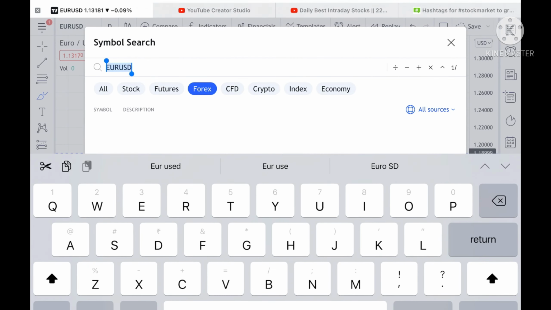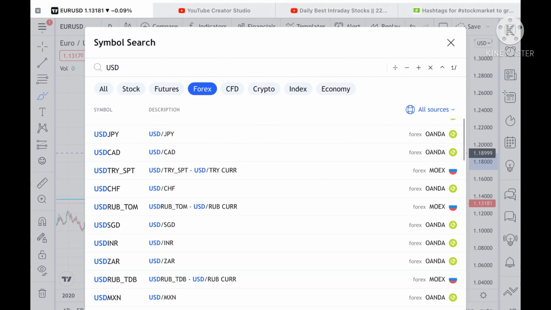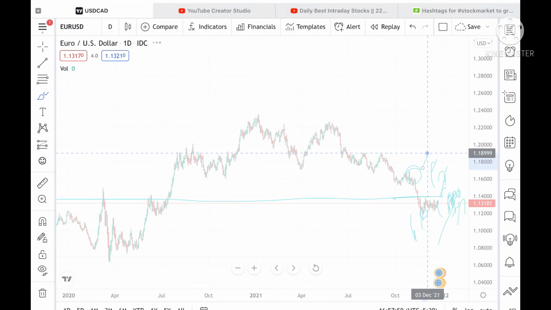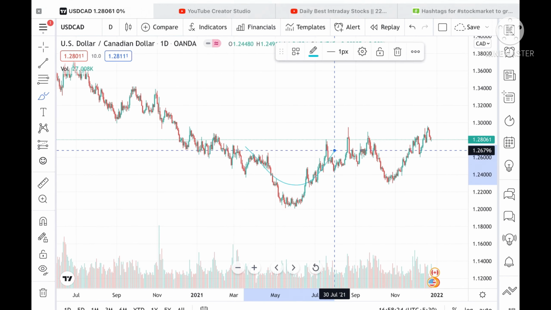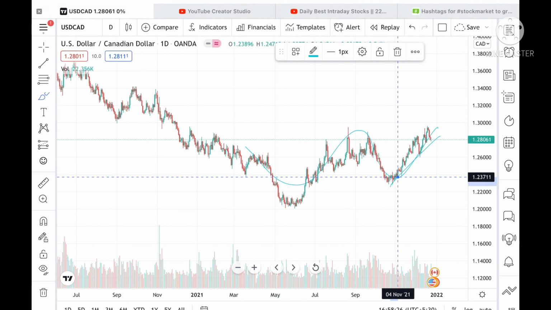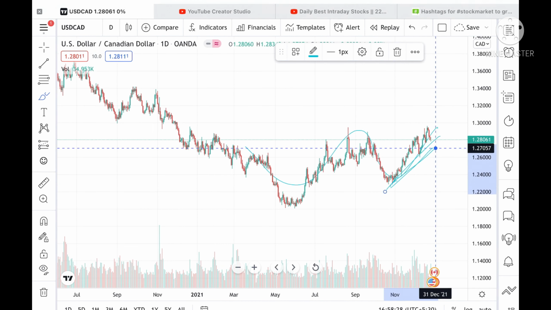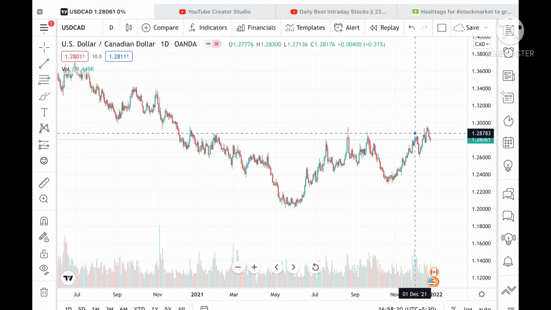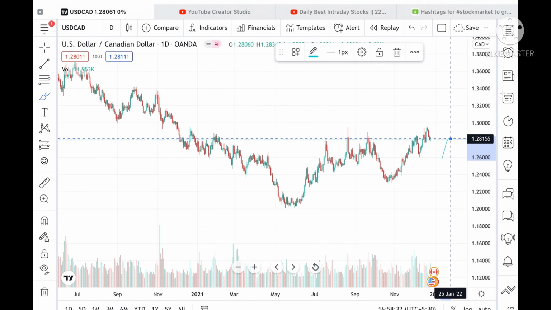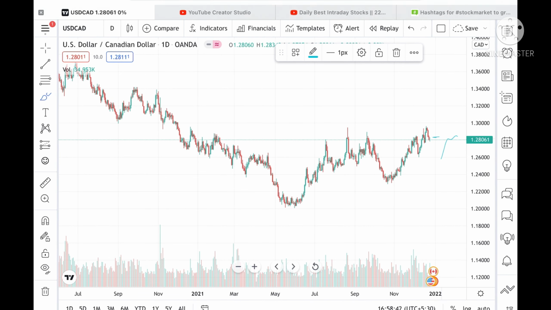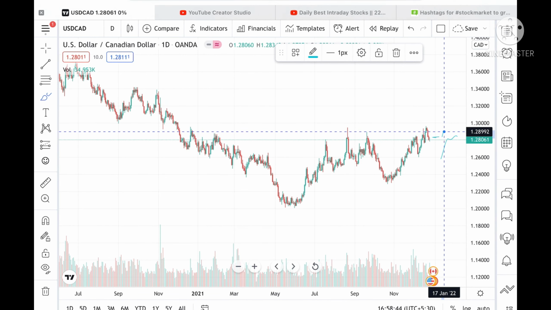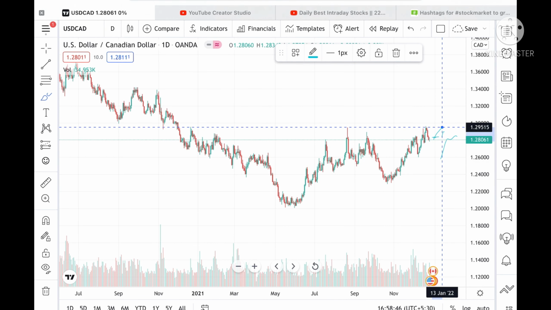If we talk about USD/CAD, you can see a W pattern is forming. What you have to understand here is that it is trying to go high, and if you look at the pattern from October, we have seen it is continuously in an uptrend. So chances will be very high, if it sustains this level, then we can see a level of 1.28469. Once it sustains this level for 5-10 minutes, then we can see a level of 1.28992, and from there it can go and touch a level of 1.29515.